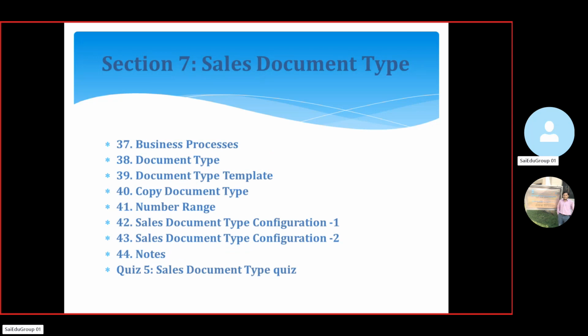What is the business process, how we are going to do that. And next, what is the document type, what type of document type templates, and how we are going to copy a standard document type to our customized document types. Next, number ranging.